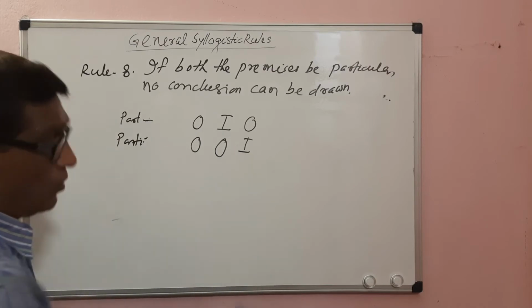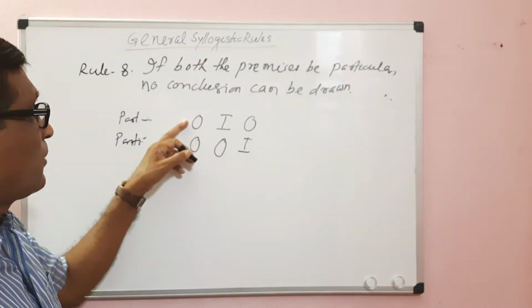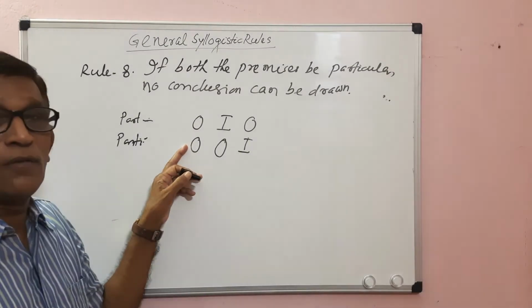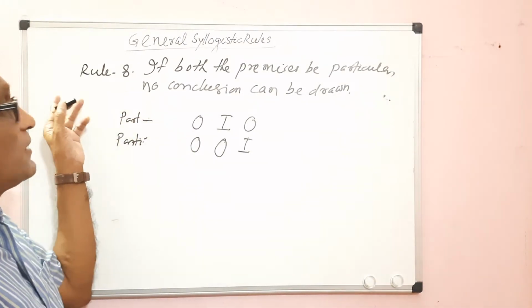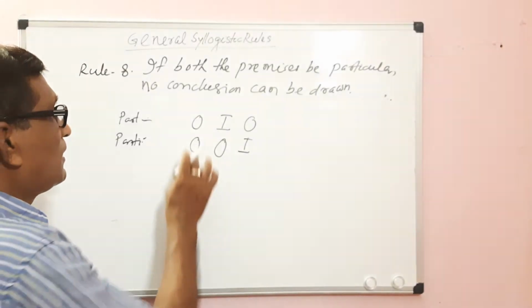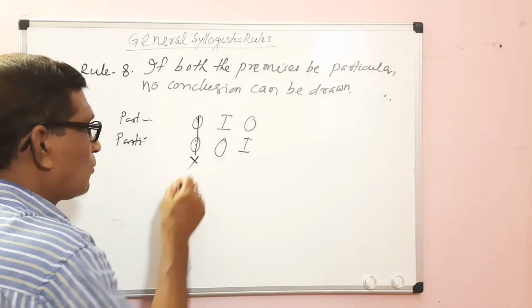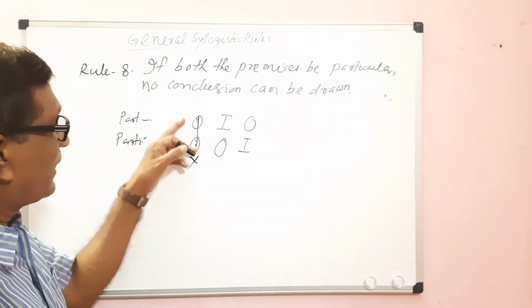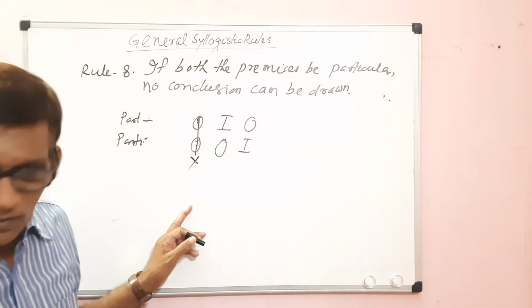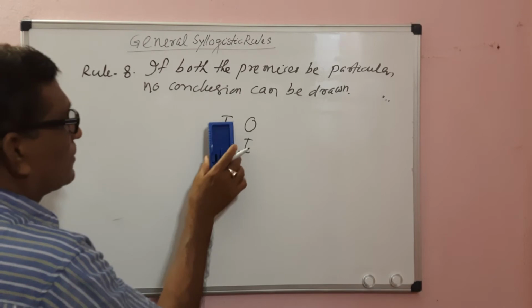Then O, both are negative. O proposition is particular negative. There is a rule: if both the premises are negative, no conclusion can be drawn. In this way, we can prove that if both are O proposition, no conclusion can be drawn. Both are negative, so no conclusion can be drawn. We have proved that if both the particulars are O proposition, then no conclusion can be drawn. Then we will discuss I and O.